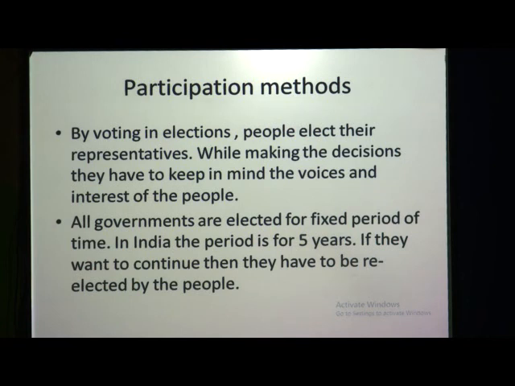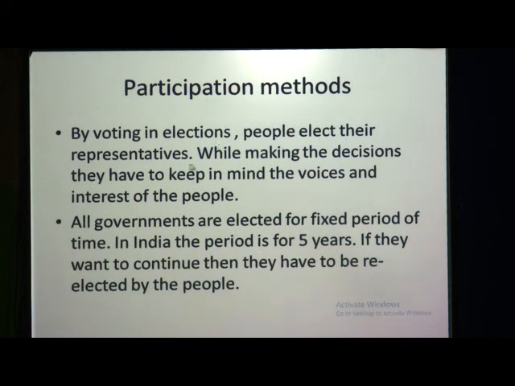Now participation methods. Here we are going to see how people participate in the government. Okay. So first of all, by voting. In elections, how we participate, same thing. By voting in the elections, people elect their representatives. Okay, we elect the person of our choice. Then while making decisions, they have to keep in mind the voices and interest of the people.